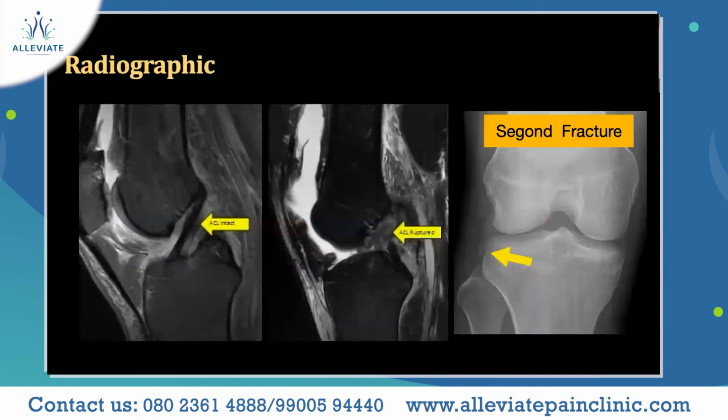In MRI, the first image shows the black band, which is the ACL, completely intact. In the second image, you can see the ACL is completely ruptured between the femur and tibia. And in X-ray, when you see a small chip fracture on the outer part of your knee, called a Segond fracture, this is also a very classical indication for a complete ACL tear.